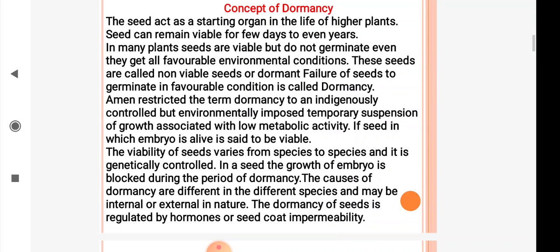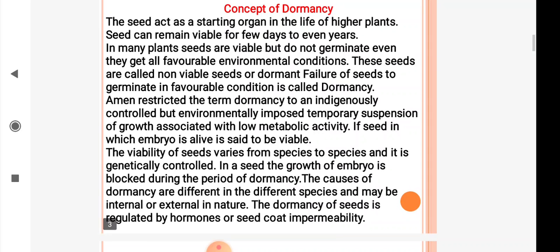Amen restricted the term dormancy to an indigenously controlled but environmentally imposed temporary suspension of growth associated with low metabolic activity. A seed in which the embryo is alive is said to be a viable seed; it is able to germinate.